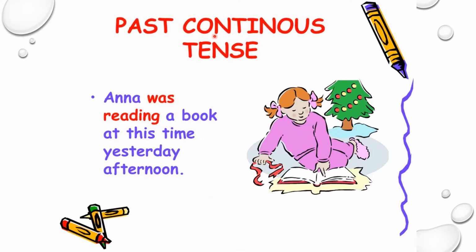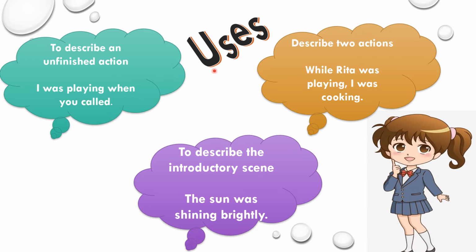Now let's discuss past continuous tense. The past continuous tense is used to describe actions that began in the past and often continued for a short period of time after the action started. Is it clear? Now let's discuss the uses of past continuous tense.